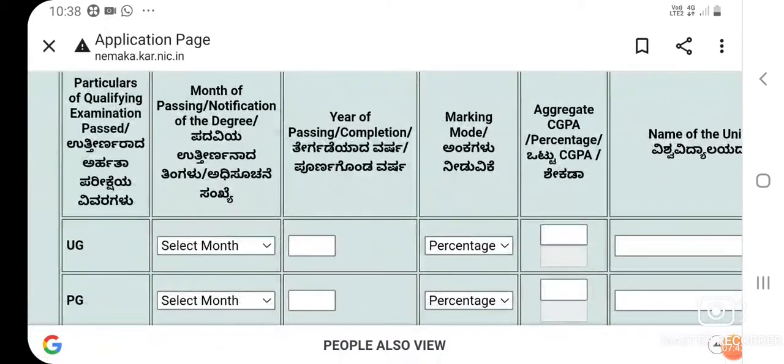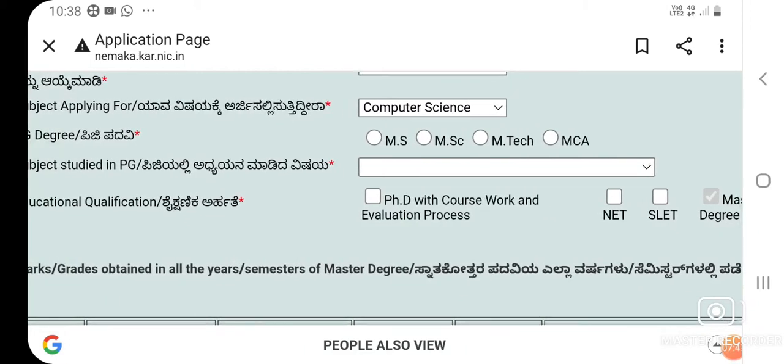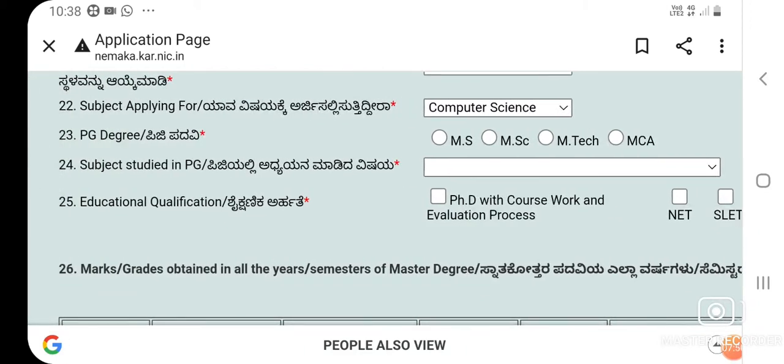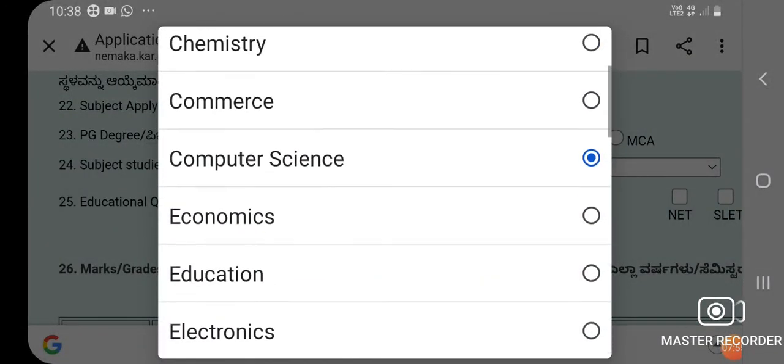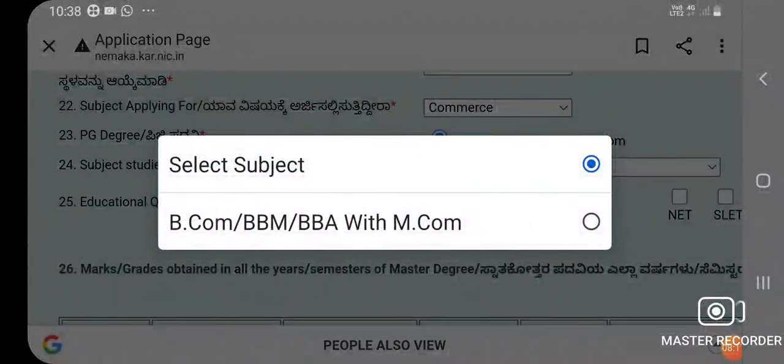When I choose computer science, it will give me the list of options like PG is either MSc, MCA, MTech or MS. If I select say commerce, then the PG degree list would be different. Now you can see MCom, BBA, MBBA with MCom. So I may choose the PG subject, and then choose the subject studied in the PG, like this.